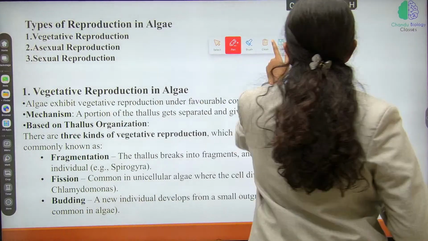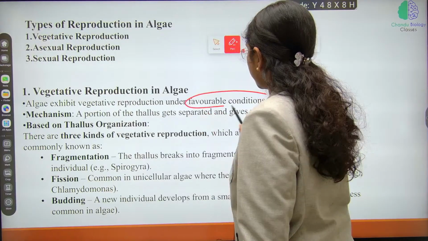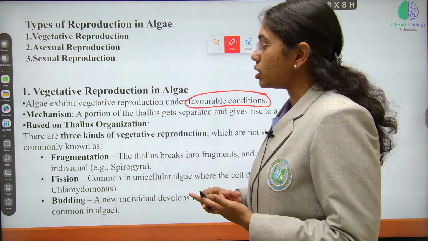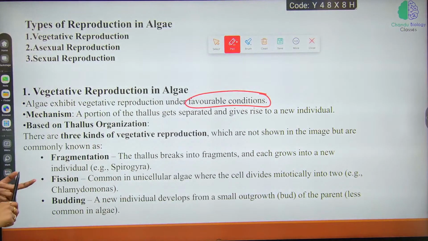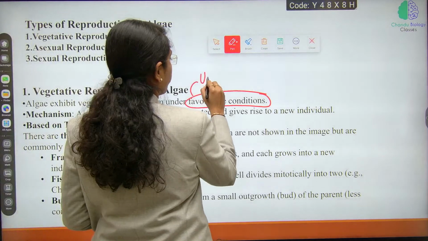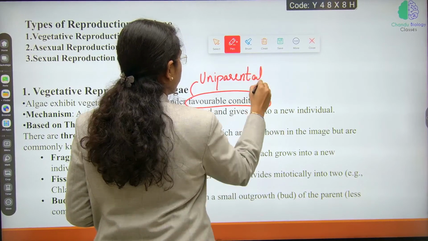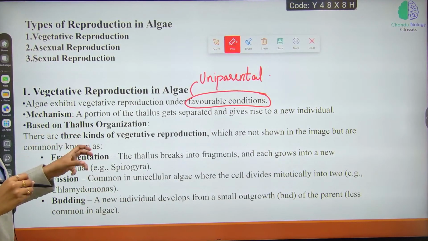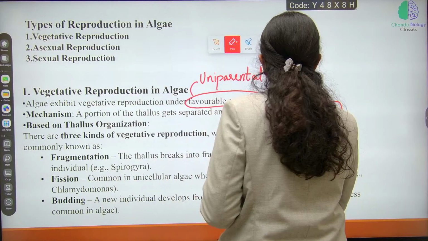Vegetative reproduction occurs in algae only during favorable conditions, not in unfavorable conditions. The mechanism here is that vegetative reproduction is always uniparental. A portion of the thallus gets separated and gives rise to a new individual.